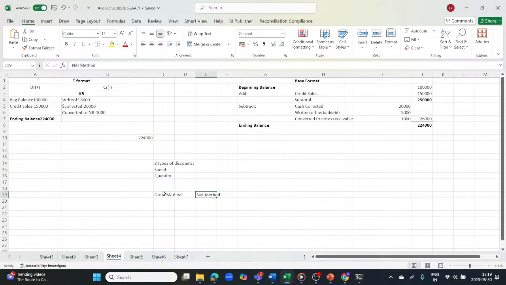And the net method is the method if you sell to a customer, and you feel the customer will make use of the sales discount, but actually the customer did not make payment within the time frame to be eligible for the discount. So the customer makes payment late, so then it will follow the net method. Second, quantity discount. These are trade discounts. These are quoted in percentages and are applied sequentially. We don't add the multiple discounts. We apply them sequentially.